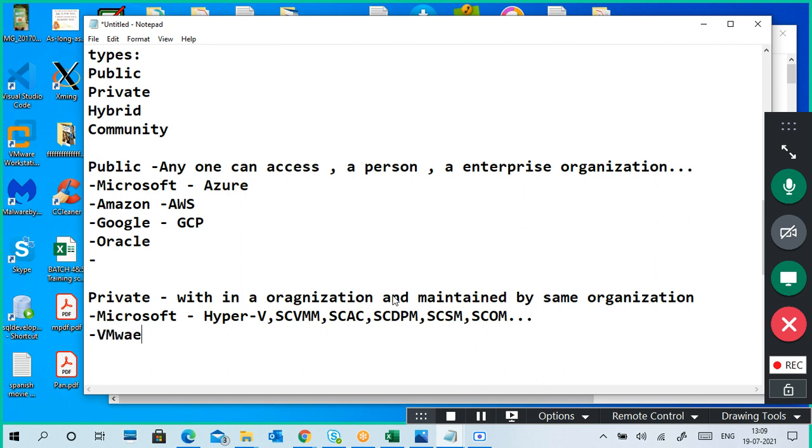If you are taking VMware, we take vSphere, ESXi, vCenter. So, different kinds of tools. vCloud Suite.